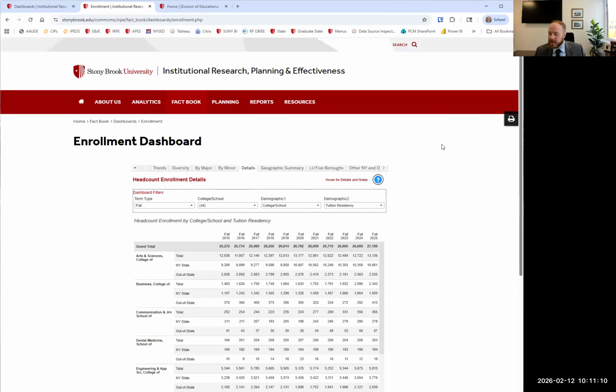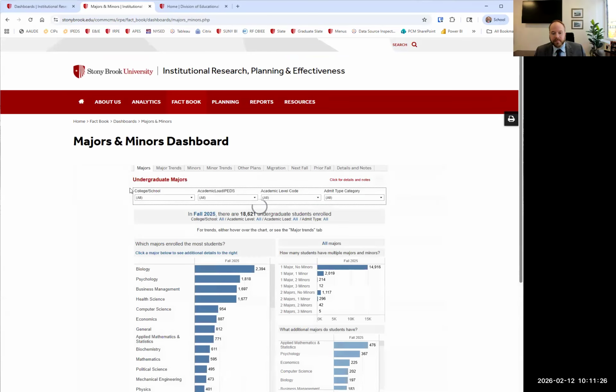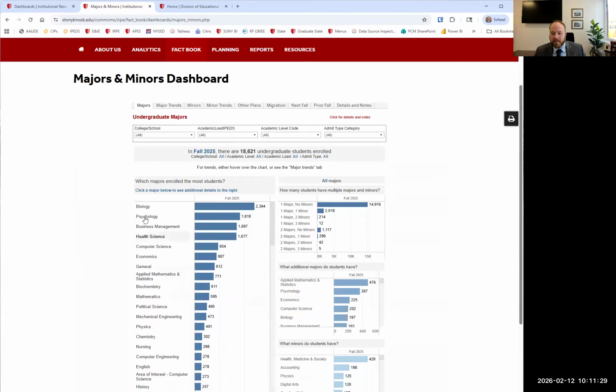So that was the first question. We took a look at enrollment at Stony Brook. My next question that I had posed was what are the most popular majors on campus and what additional majors and minors do these students have? This is a newer dashboard to the public-facing dashboards. I think we did it last year, but it's in this majors and minors dashboard right here. And immediately, no surprise, biology is the most popular major on campus, but I think we knew that. But what is interesting about this dashboard is it does kind of focus on what we've been talking about in the strategic plan, which is interdisciplinary and working together and figuring out how things work.